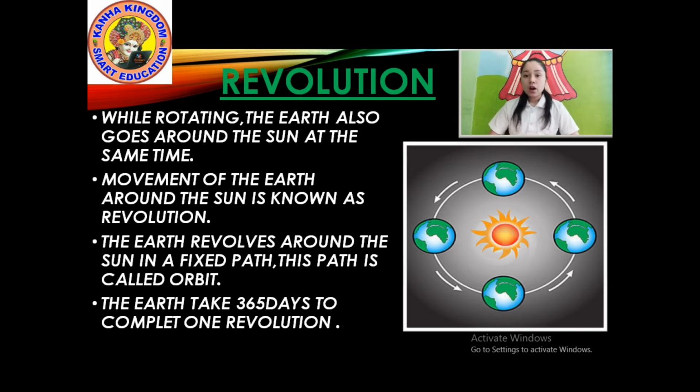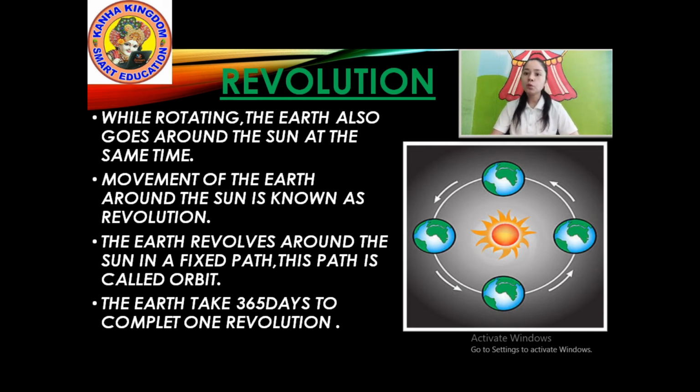Earth takes 24 hours to rotate, and 365 days to complete one revolution. That means Earth takes 1 day to complete one rotation, but 1 year to complete one revolution.